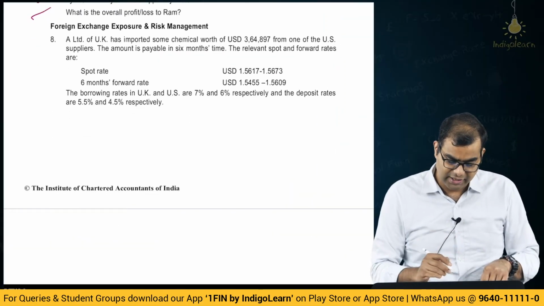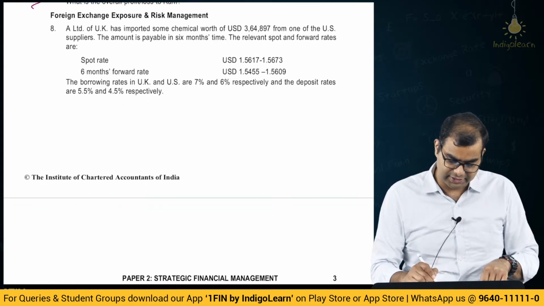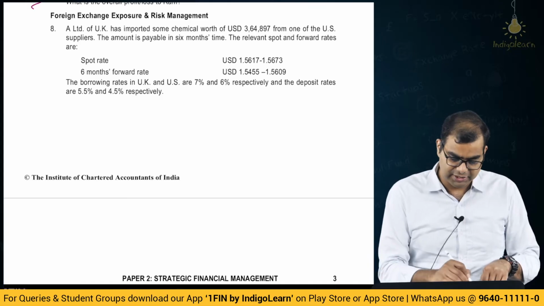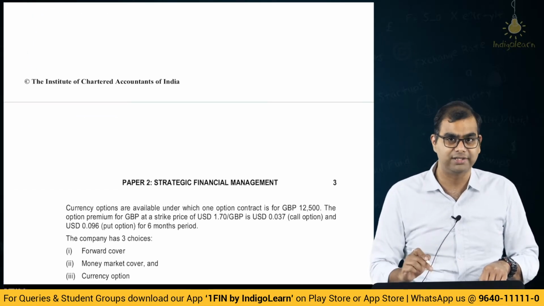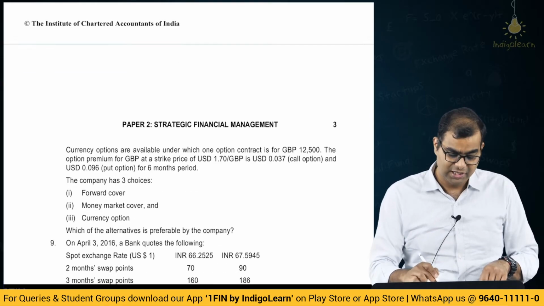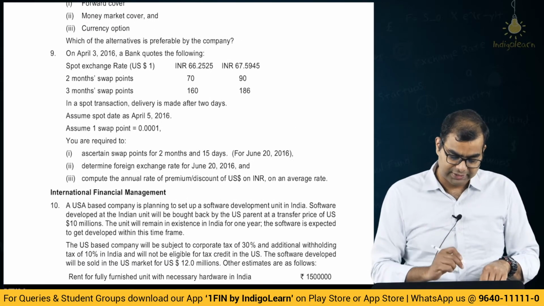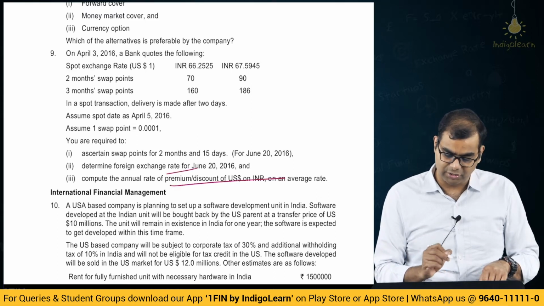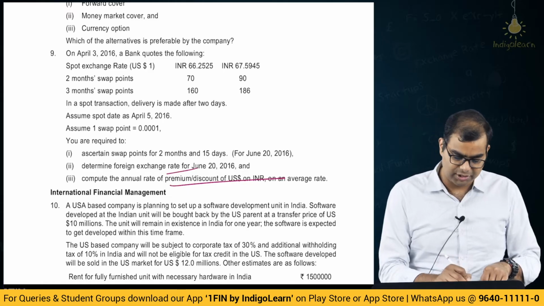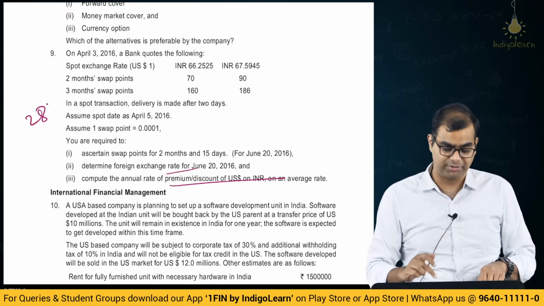Next, coming to Forex. The first one is an interest rate parity related question, and this is illustration number 76. I think we have solved some 100 illustrations or close to 90 illustrations, right? So this is illustration number 76. Then we have something around swap points and determine the foreign exchange rate, compute the annual rate of premium or discount. This is illustration number 28.